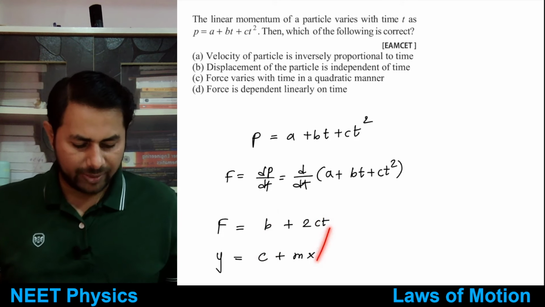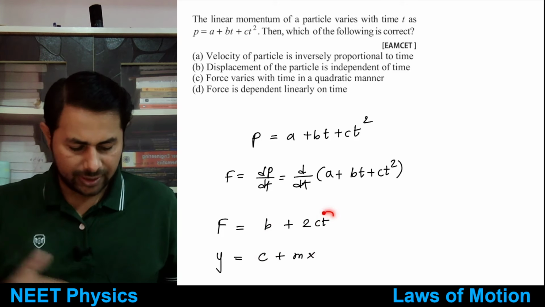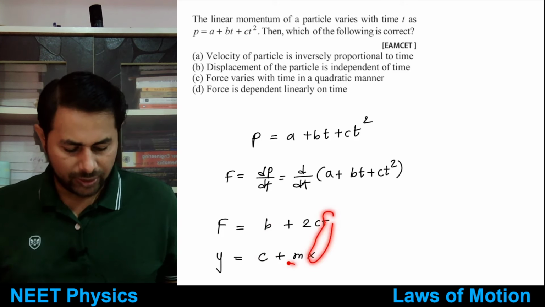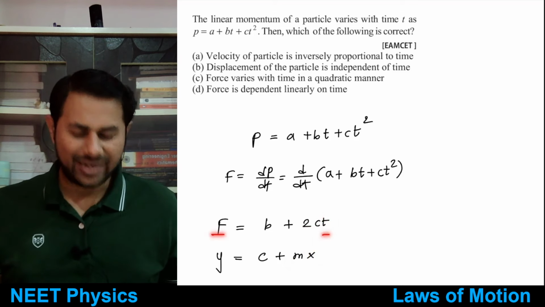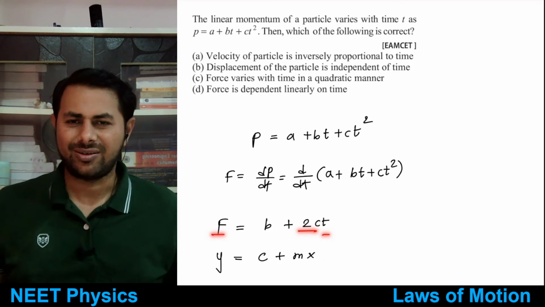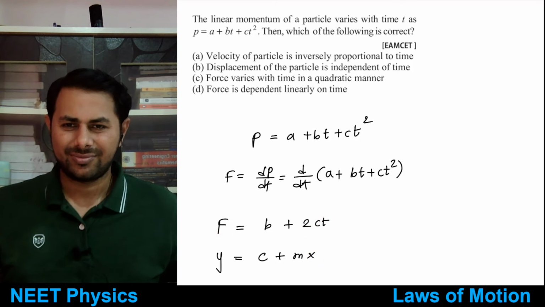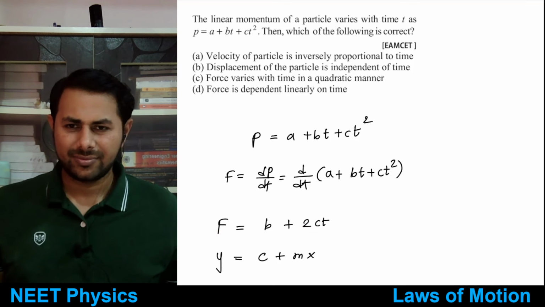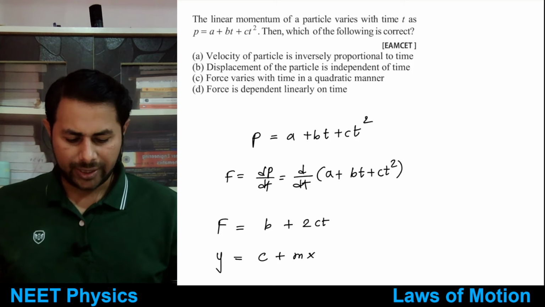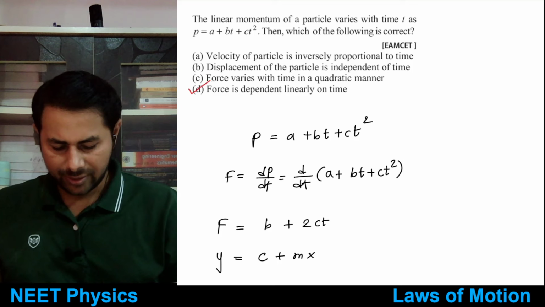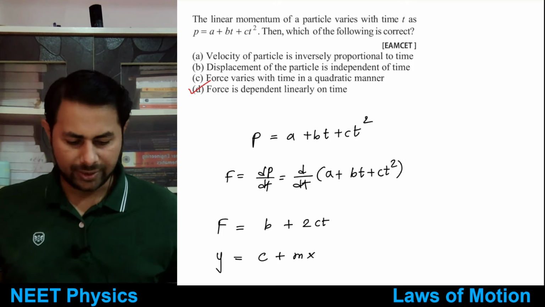So time is a variable, and here x is analogous to t. So what will be the slope? If you plot a graph between force and time, the slope is equal to 2c. Is this clear? Okay, good. So this was a very simple question. Option D is the answer, right?